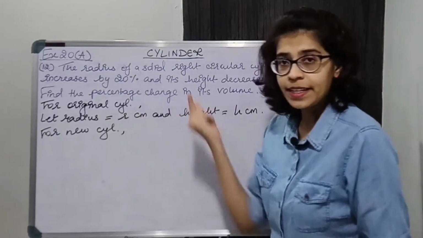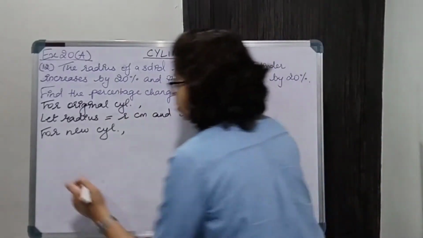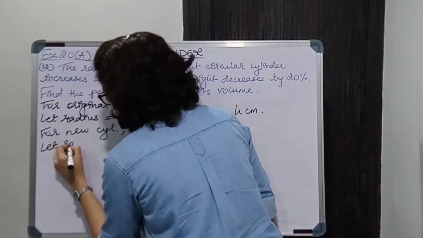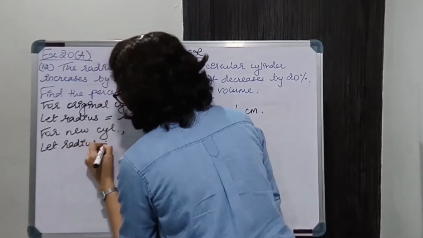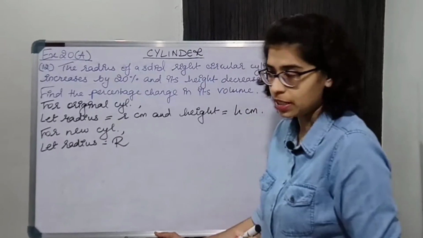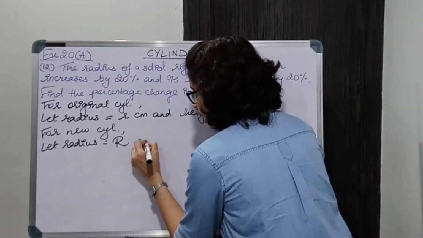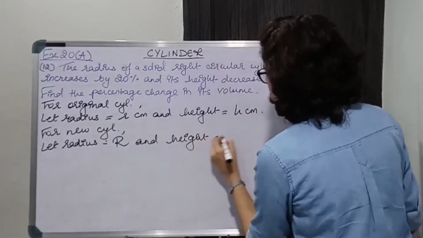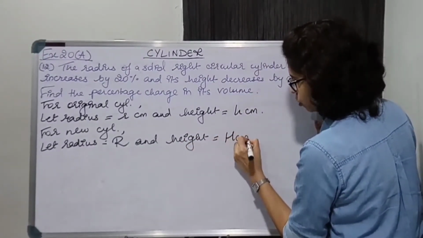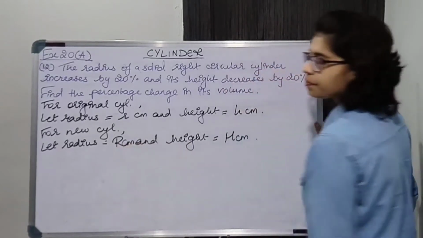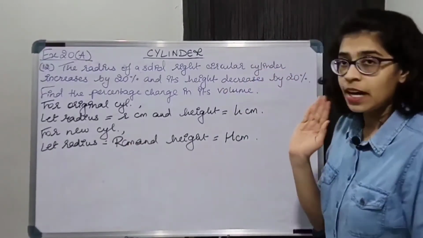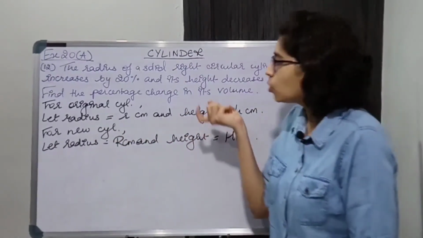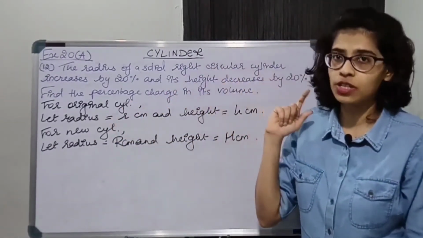So let radius be equal to capital R for the new cylinder, and height be equal to capital H. All right.